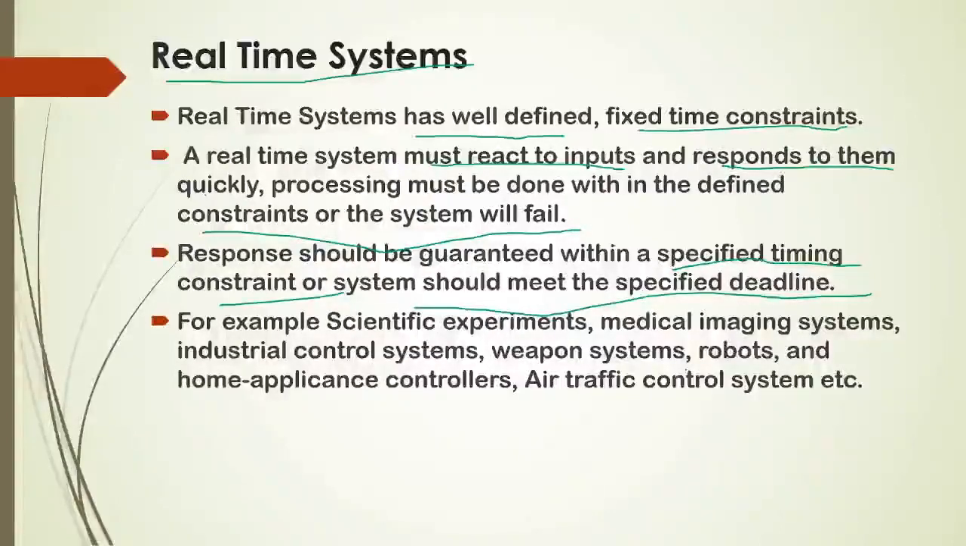Other examples are scientific experiments and medical imaging systems, industrial control systems, weapon systems, robots, home appliance controllers, or air traffic control systems. These are very important places where the software has to work properly, and more importance is given to time.